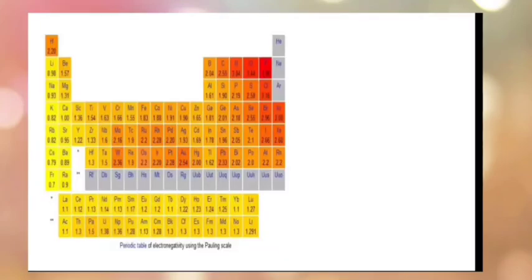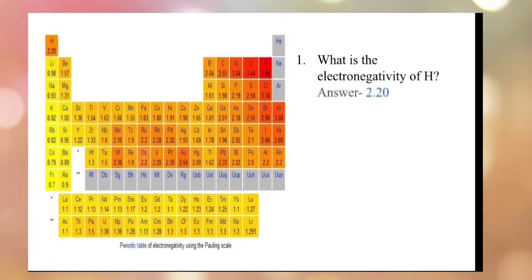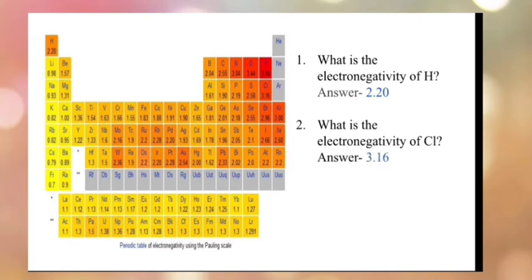Now let's analyze the electronegativity of hydrogen chloride molecule. Analyze the electronegativity of HCl molecule with the help of the electronegativity scale. What is the electronegativity of hydrogen? Answer is 2.20. What is the electronegativity of chlorine? Answer is 3.16.